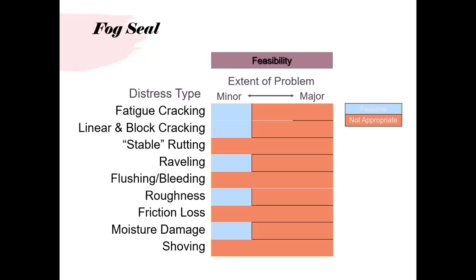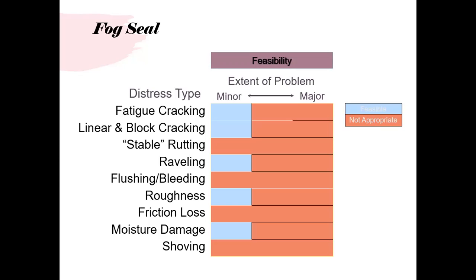Now, this is a very interesting diagram in which a number of distresses have been shown, and the blue marker shows that it is feasible, and the red is that it is not appropriate to apply this fog seal.